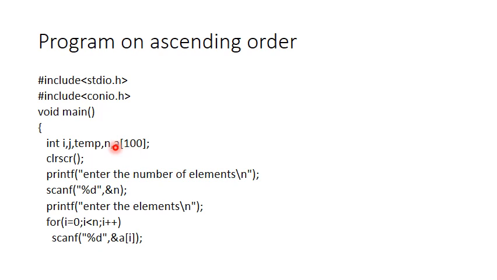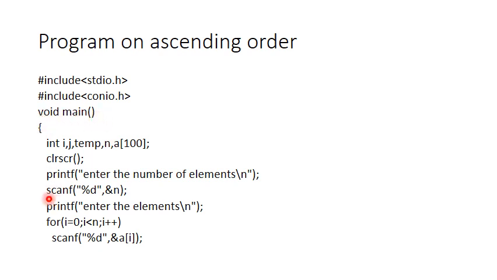Once I define all these variables, I have a clear screen function which will be used for clearing the output of the previous program. Then I am asking the compiler to allocate 100 memory locations for my 100 data. But out of this 100, I may not use all 100 at a time. Therefore, I will ask the user to enter the number of locations that he wants to use out of this 100. Those locations are n, and n is defined as an integer.